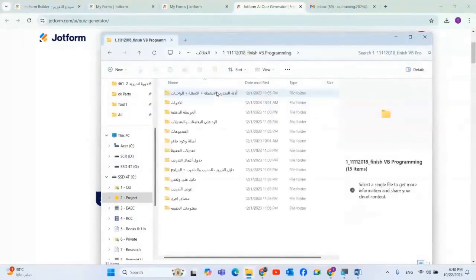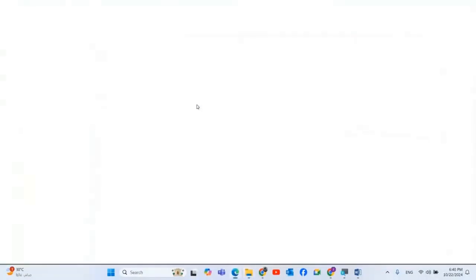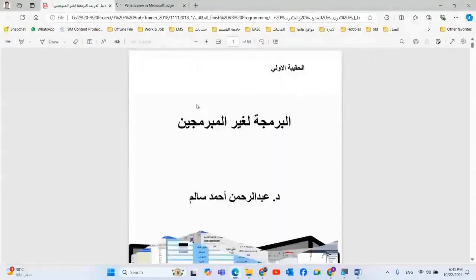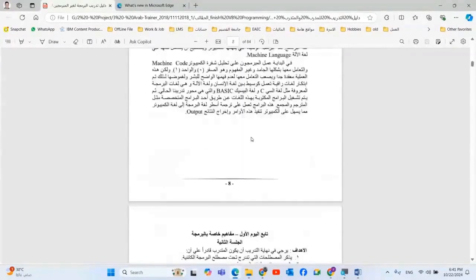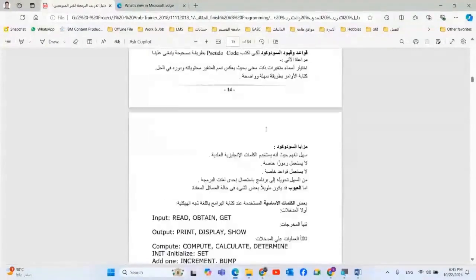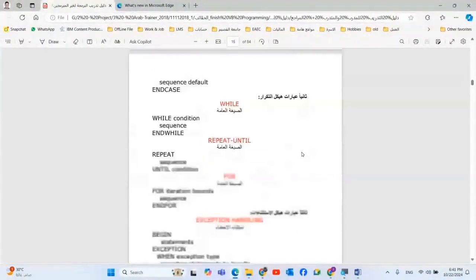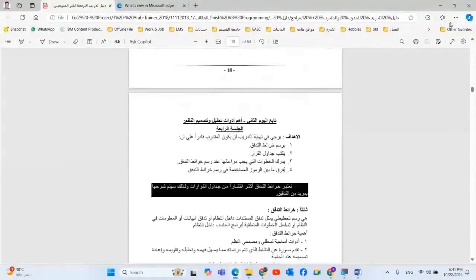This has passed, this is programming, and this is the trainer's guide, and this is the PDF that I used. Honestly, I didn't like it. Programming for non-trainers, honestly, there's nothing about solar energy, so he messed up in the PDF. I told you I converted it to an image, so even the copy won't come out right for me. The copy is just a mess.